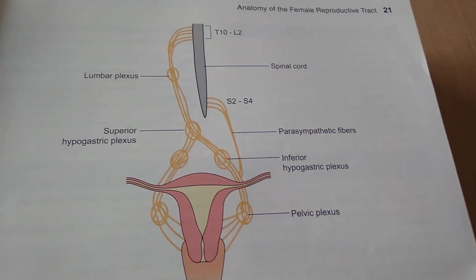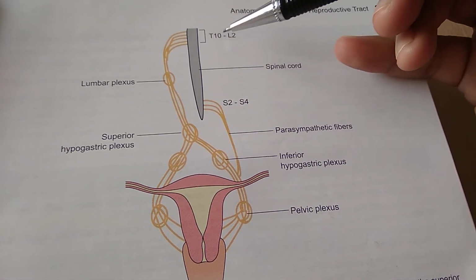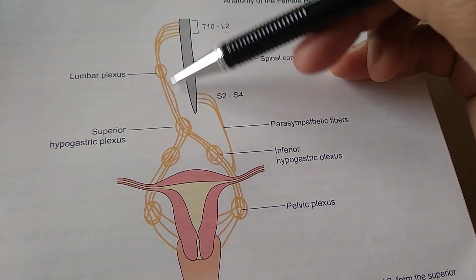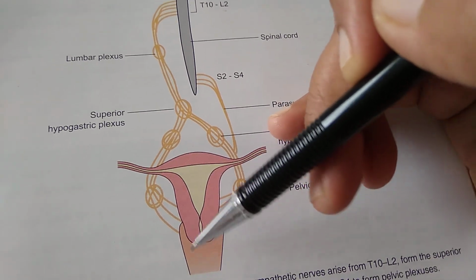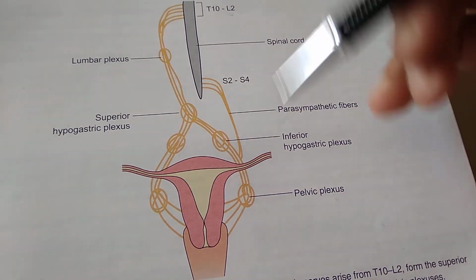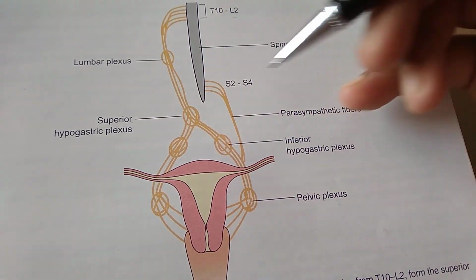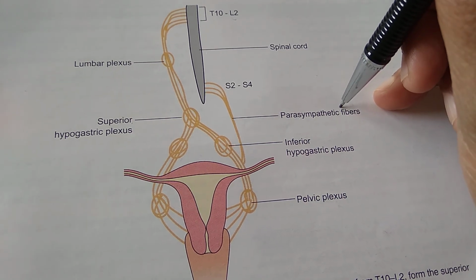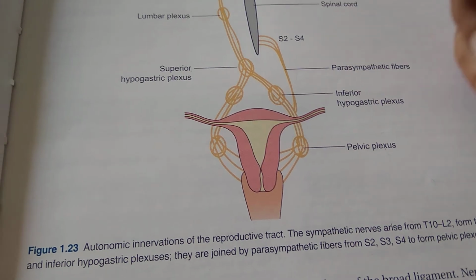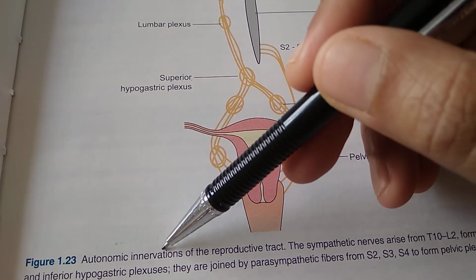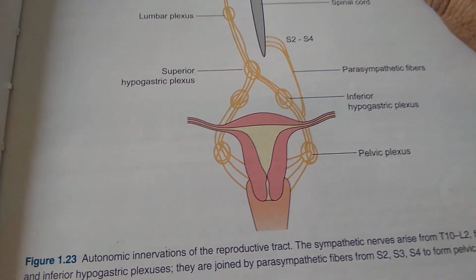What is this? P10 to L2, you have some nerves which are coming, and this is the uterus, and this is the cervix, and so what do you think this is? Superior hypogastric plexus, parasympathetic fibers, inferior hypogastric pelvic plexus. So this is the autonomic innervations of the reproductive tract. Very good.